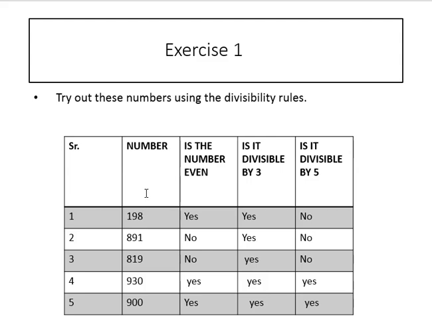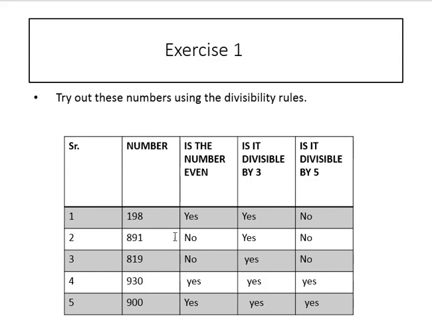198. Is the number even or odd? Is it divisible by 2? 2 4s are 8. The whole value is divisible by 2. Yes. Is it divisible by 3? Yes. 3 6s are 18, 1 carry. Is it divisible by 5? No, 198 is not divisible by 5.